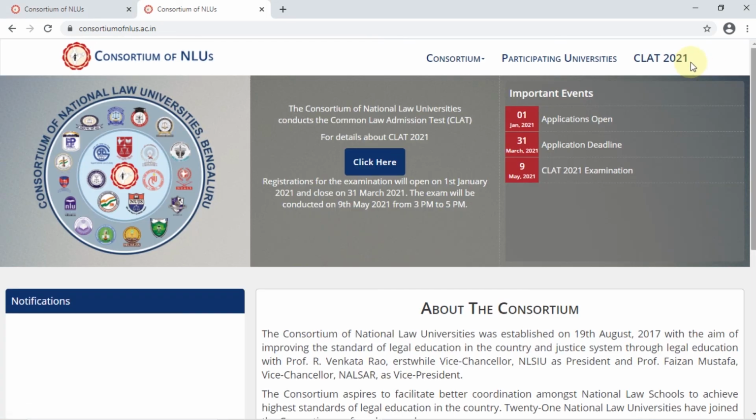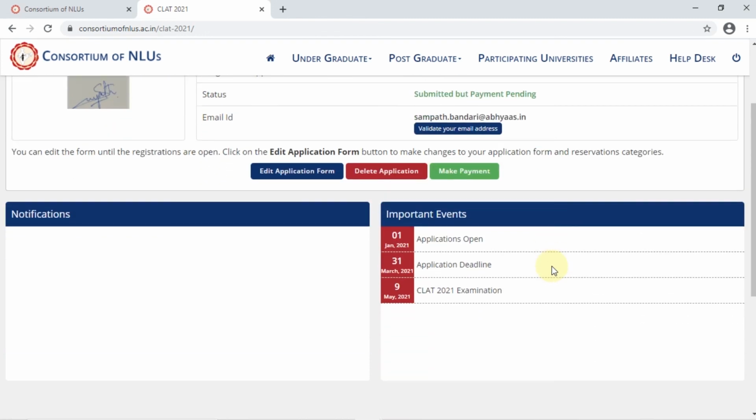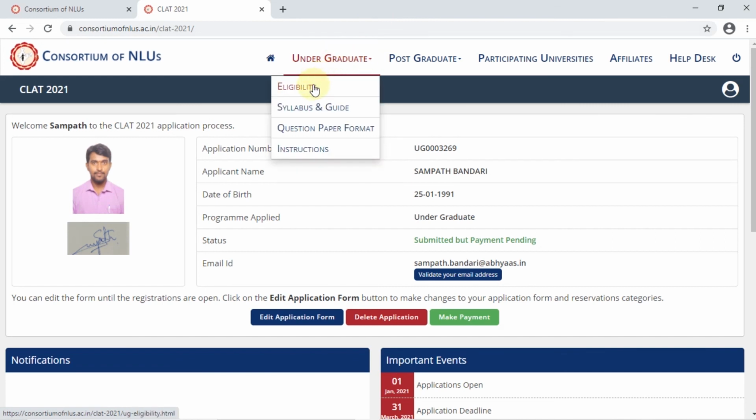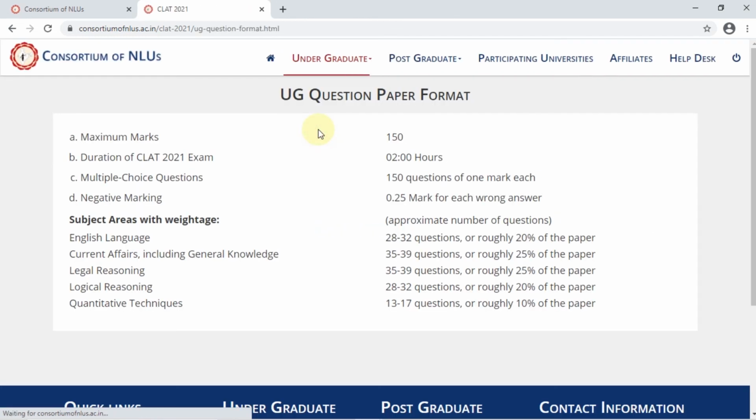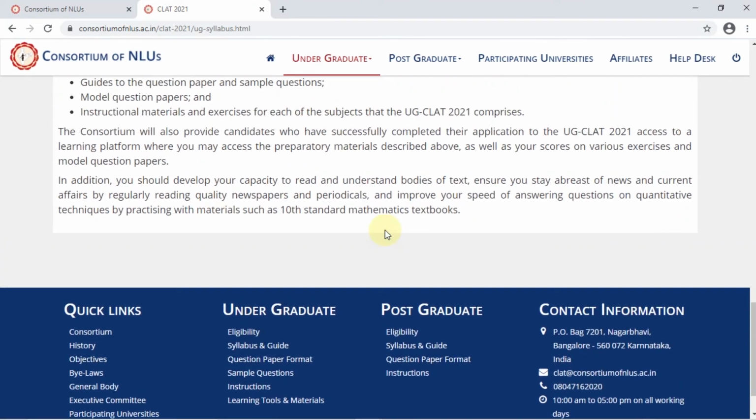So let's go ahead and look at the status here. Clearly everything else is done, payment is what is pending, but you guys can go ahead and finish that off. Now this tab, as you can see here, the undergraduate tab that you see here, ensure that you go ahead and look at each of these in detail with respect to eligibility, syllabus and guide, question paper format, right? All of these are available here. Ensure you go through and read them very, very clearly, right?